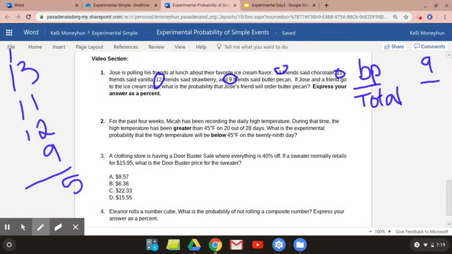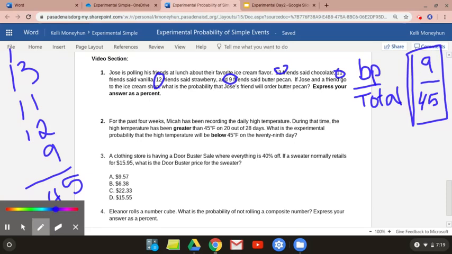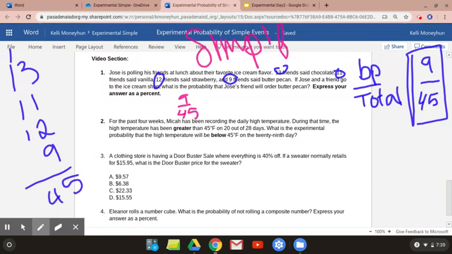I got 45 as my total. Okay, now is this my answer? No. Why? Because you have to simplify. Everything needs to be simplified. What can you divide 9 and 45 by? 9. So 9 divided by 9 is 1, and 45 divided by 9 is 5.